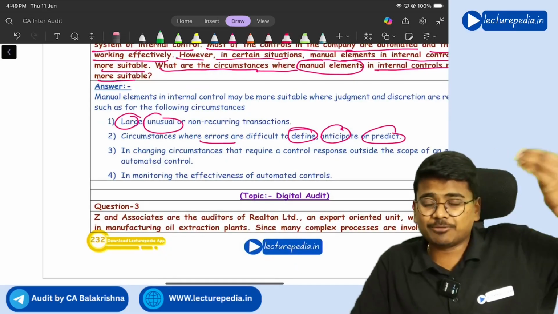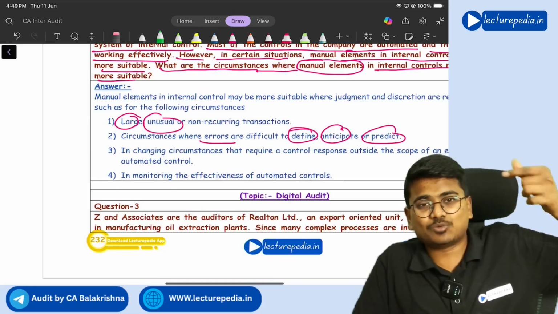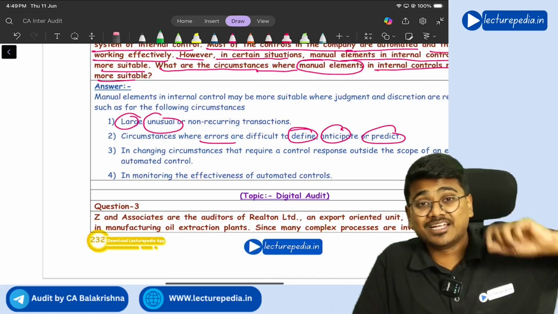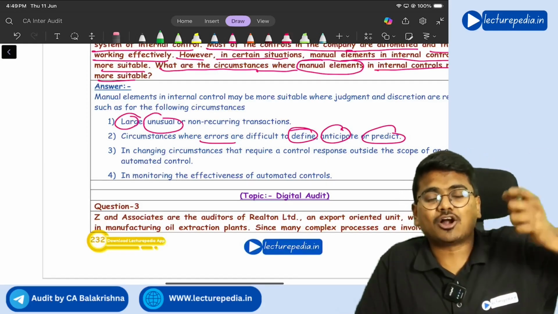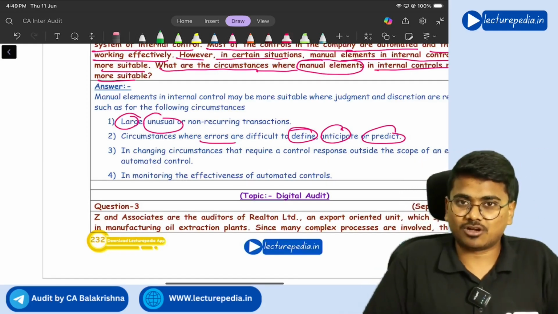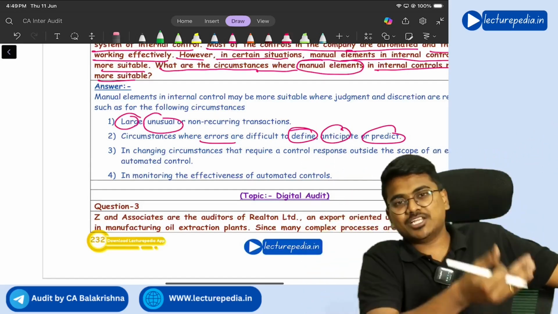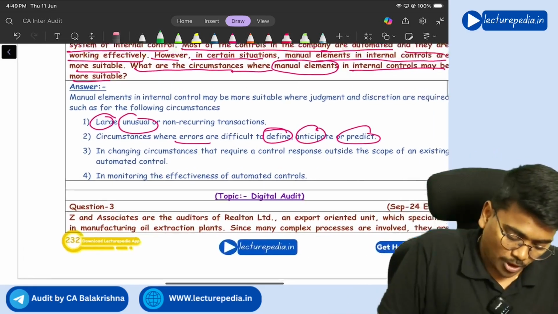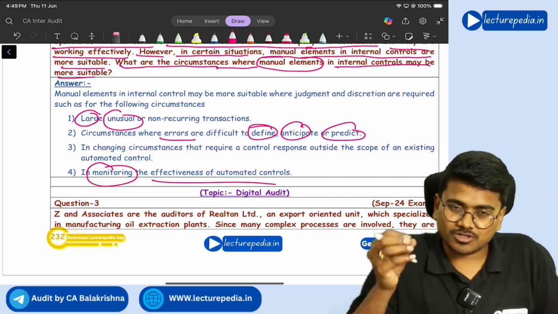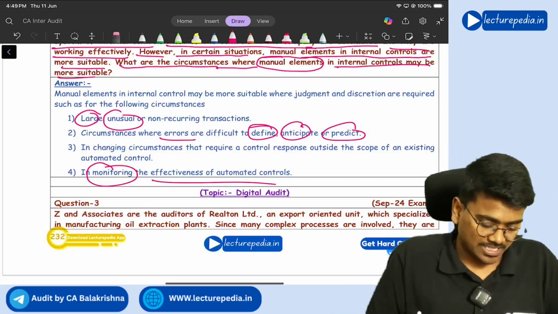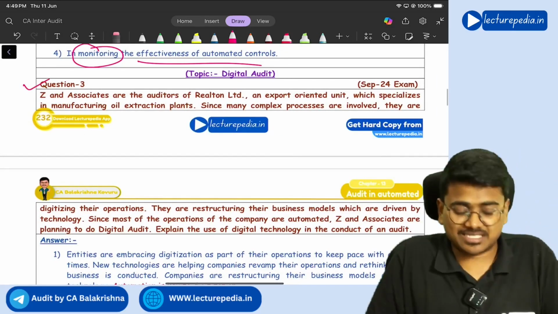Next, after implementing an automated control, whether it is working properly or not needs to be reviewed continuously. Correct or not? So for reviewing whether an automated control is working properly or not, it is not possible to again design an automated control. You have to manually only review. Understanding. So in monitoring the effectiveness of automated controls also, you better use a manual control. Understanding. Yes.